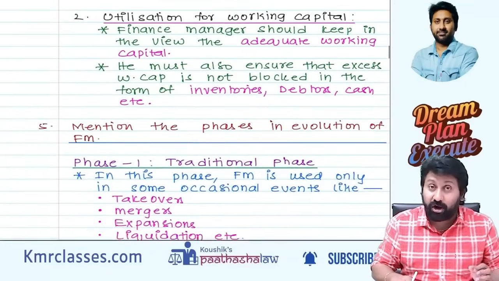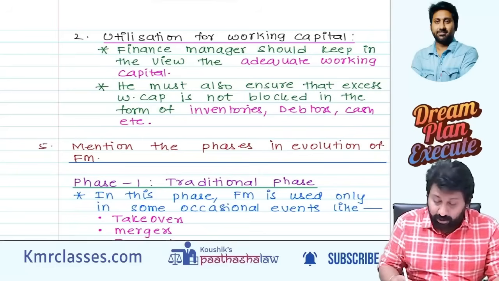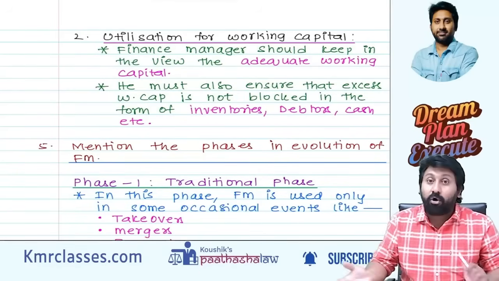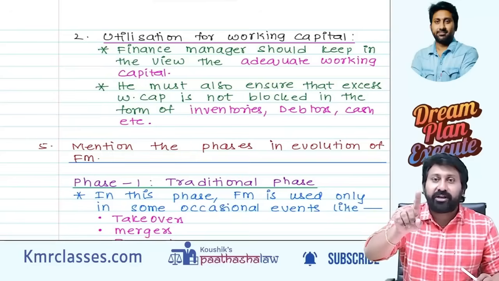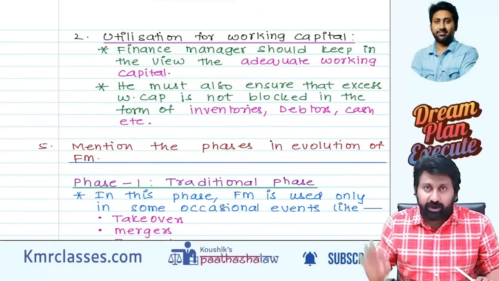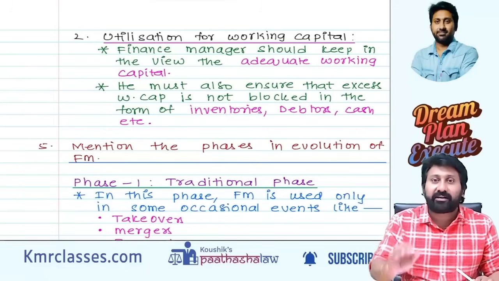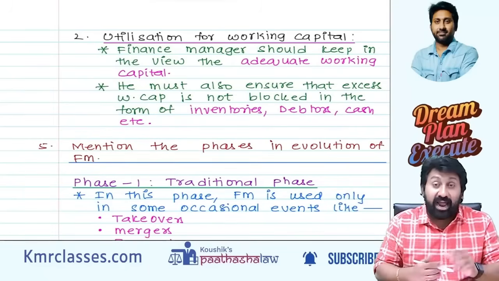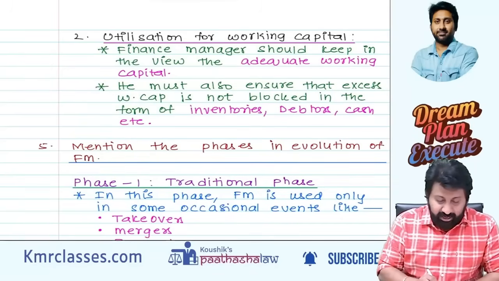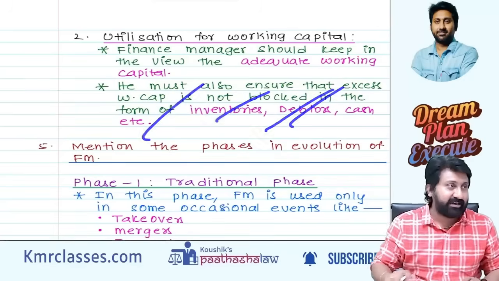The finance manager should not only have knowledge of the fixed capital, called long term. He should also have knowledge of the adequate working capital required. Daily consumption is 1000 glasses of sugarcane juice. For that I require 500 sugarcane. If I purchase 10,000, the stock will be useless. If I purchase only 30, you can't cater to the needs. Only an adequate amount of working capital should be invested. He must also ensure that excess working capital is not blocked in the form of inventory, debtors, cash, etc.